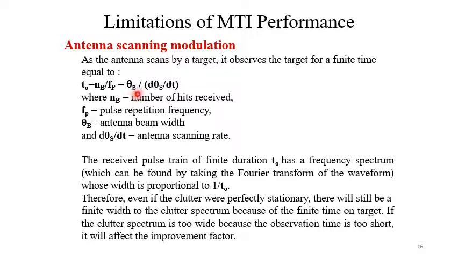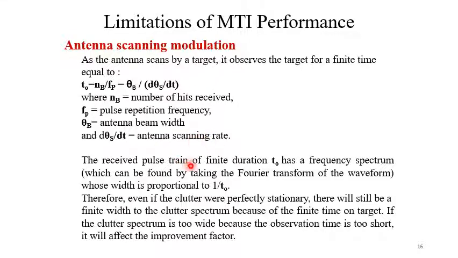That means theta B divided by d theta by dt, where NB is the number of hits received, that we have already seen in connection with pulse integration, that in a particular scan a number of pulses can go to the target and we get the number of echoes. This is what we call NB. FP is the pulse repetition frequency, theta B is the antenna beam width, and d theta by dt is the antenna scanning rate.